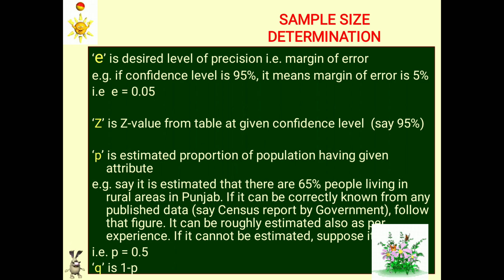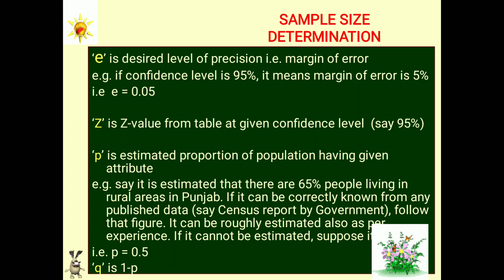For example, if confidence level is 95% decided, it means the margin of error is 5%, which is 0.05. So E is in this case 0.05. Z is the Z value from the table at given confidence level. For example, at 95% confidence level, Z is 1.96. We can see it from the standard Z tables.